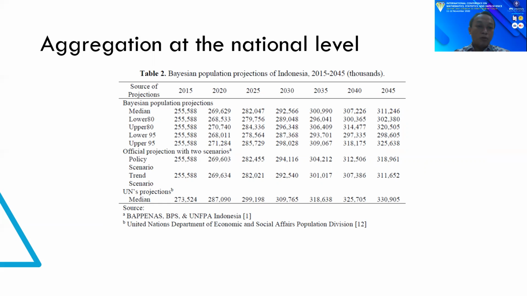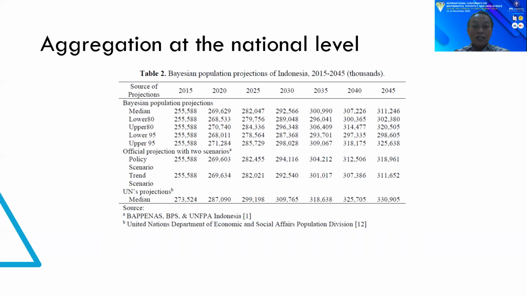Even so, the total population from the policy-based projection still lies within the 80% prediction interval. Meanwhile, the total population from the trend-based projection is similar to the median value of the Bayesian population projection. The difference in total population between the two projections ranges from 5 to 406,000.